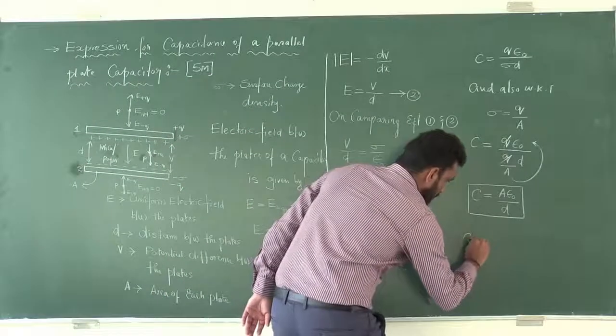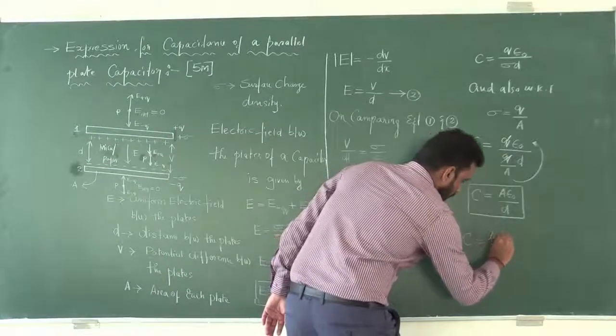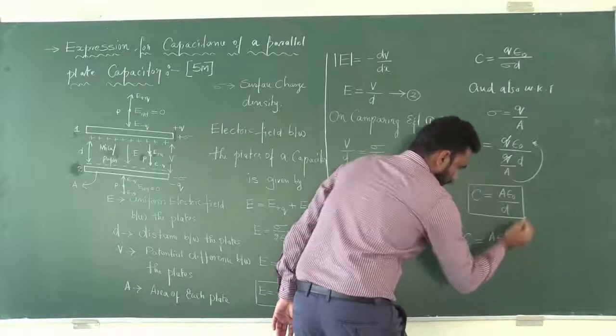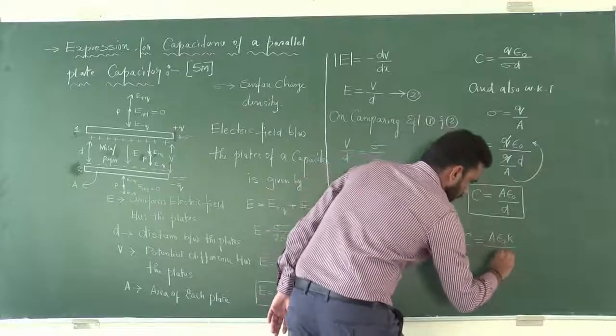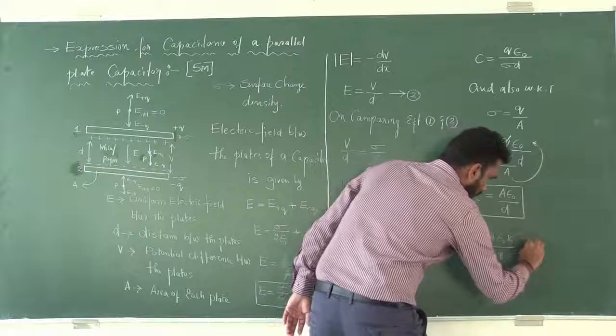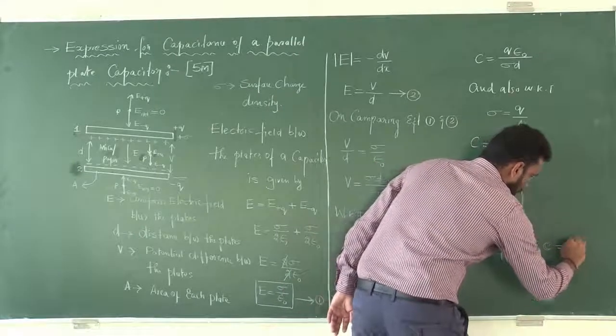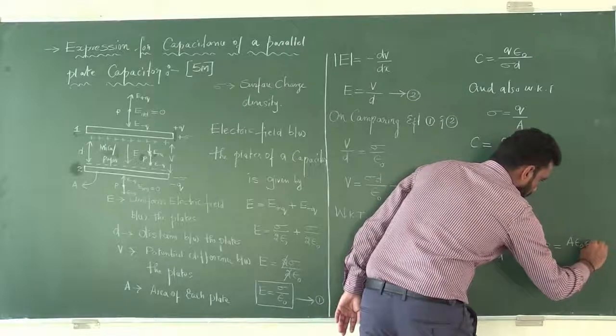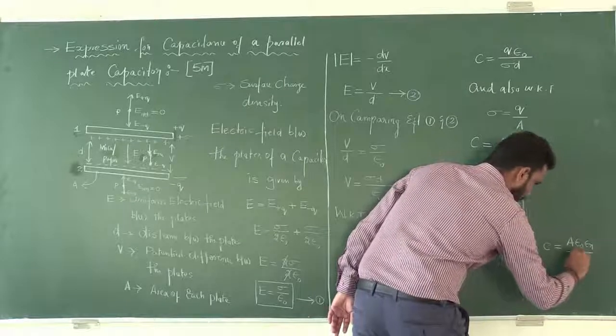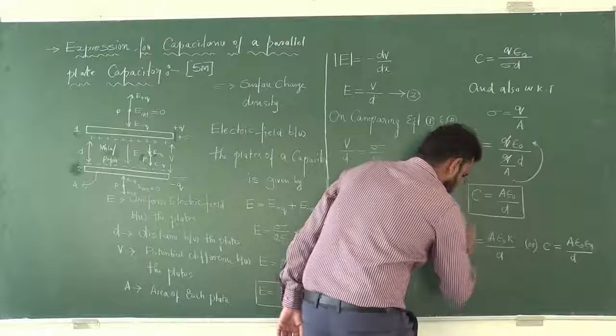Then C is equal to A epsilon naught K divided by D, or we can also write C is equal to A epsilon naught epsilon R divided by D. So both are correct.